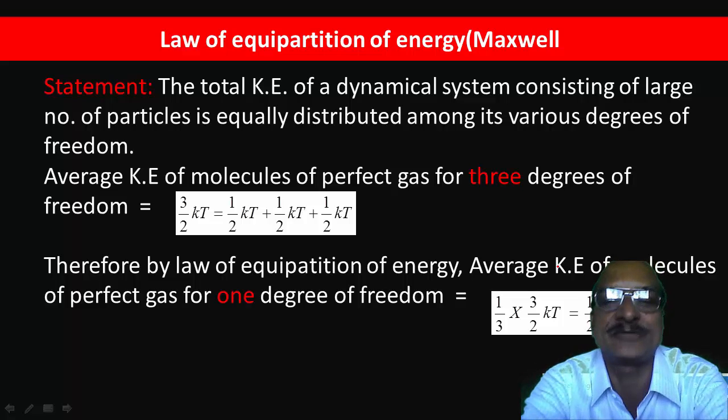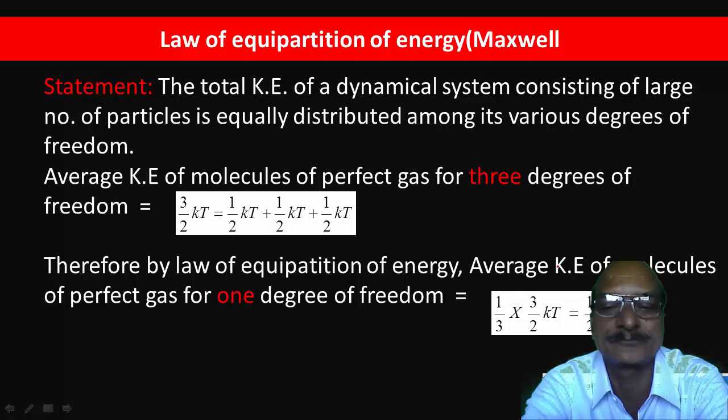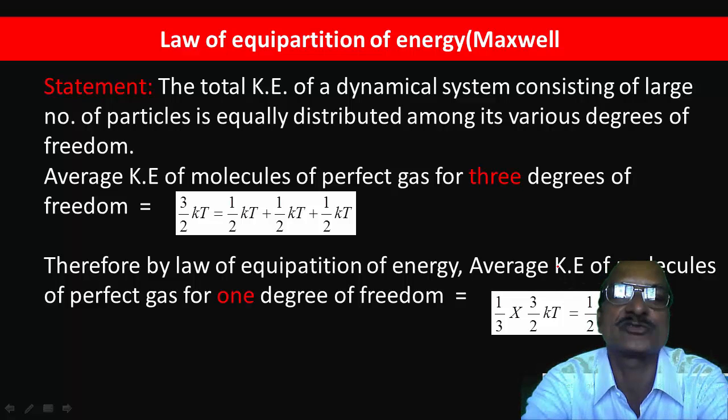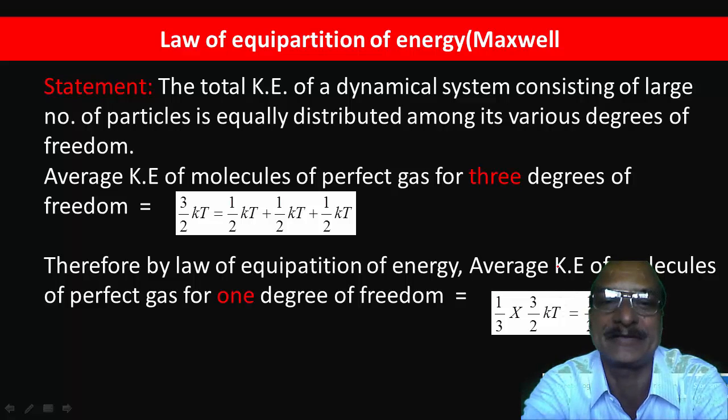In the kinetic theory of gases, it is assumed that the gas molecules are always in random motion. So whatever energy is associated with gas molecules is completely kinetic. Here the potential energy is zero. And the system is dynamic because the gas molecules are always in random motion.